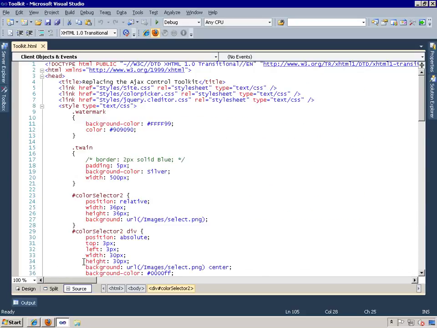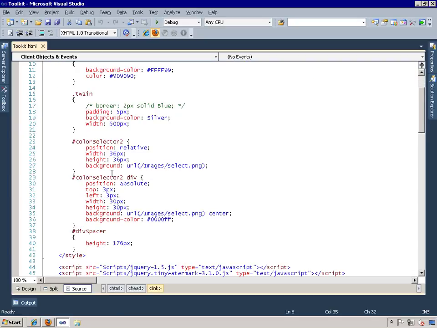All right, a few things you need to do. In particular, the page includes a reference to the colorpicker.css file that is provided with the plugin. This provides all of the styles to set the appearance of the color picker, including to set the various images used in different parts of the picker. There's also a couple of custom styles in the page in order to set the appearance of the Color Selector 2 div element. And those are right there. So this is applying some styling to that element. This is part of what makes up that element that the second color picker on the page is attached to.